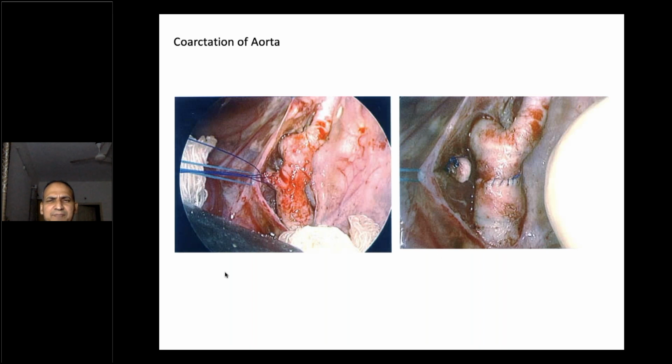This is a coarctation surgery which you do. We cut the coarctation segment completely. Then we do an end-to-end anastomosis.